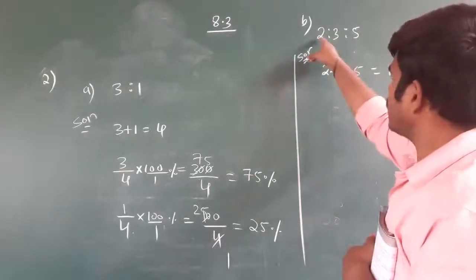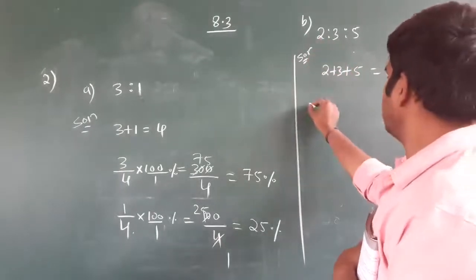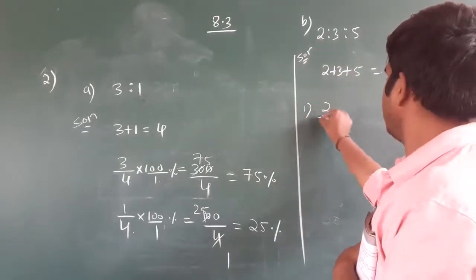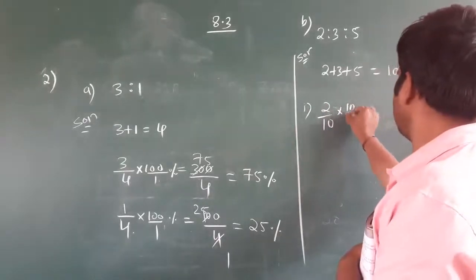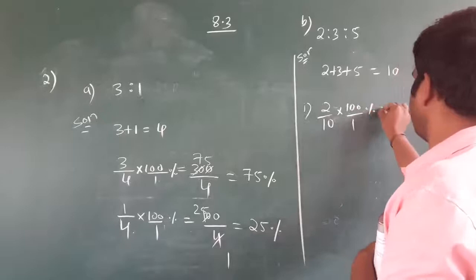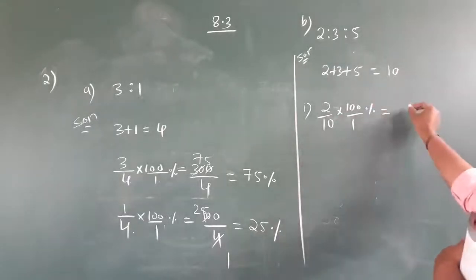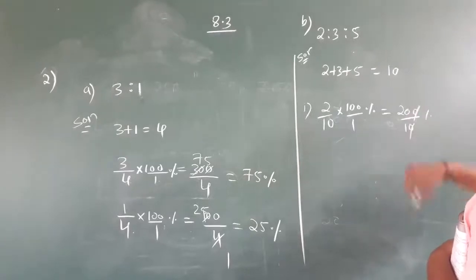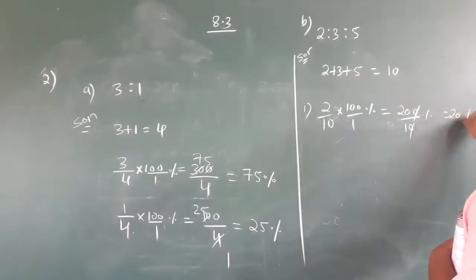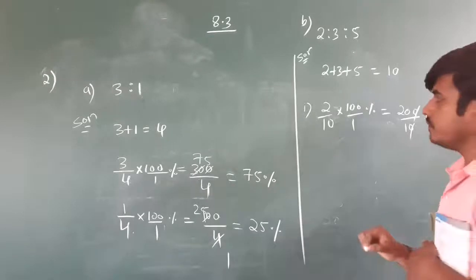Out of 10, first one is holding a 2, means 2 by 10, 2 out of 10. To convert this we multiply by 100 by 1, it already becomes a percentage. 2 into 100 is 200 by 10. 0 0 cancel, which is nothing but 20%.